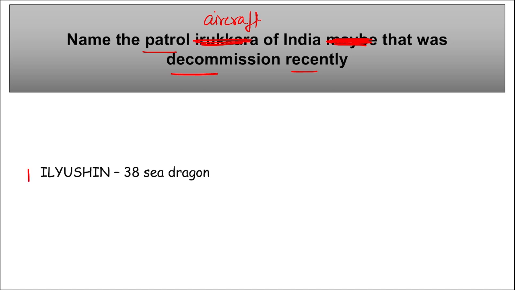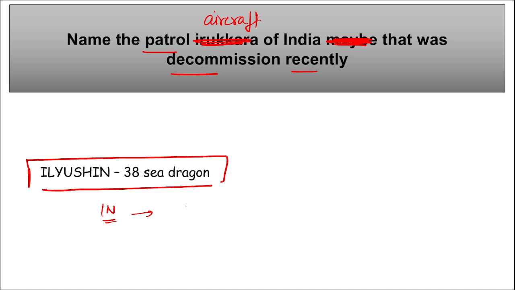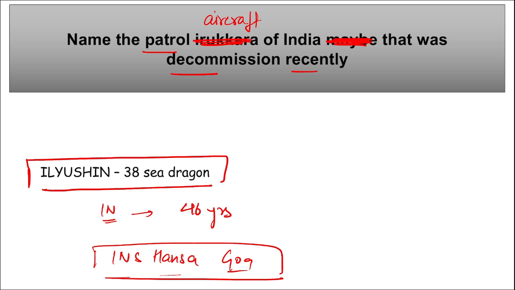So the name is Ilyushin 38 Sea Dragon. It is a long-range maritime patrol aircraft of the Indian Navy that was recently decommissioned after 46 years of service to the nation. It was decommissioned at INS Hansa, that is at Goa. So after 46 years of service at INS Hansa, the Ilyushin 38 Sea Dragon is the patrol aircraft that was recently decommissioned.